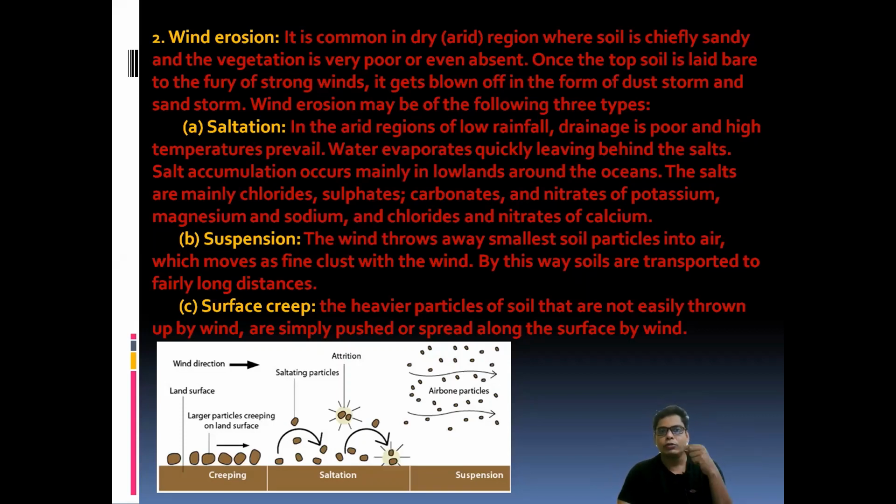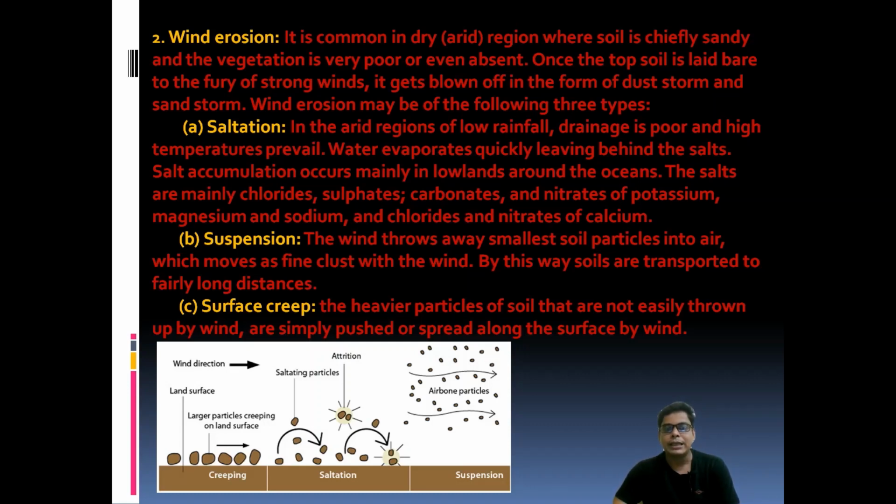So what happens is the wind also carries some sediments or silts that work like a blade on the earth's surface or the soil. In this process, wind erosion can be divided into three types: saltation, suspension, and surface creep. Perhaps you can see in my diagram, I wanted to show the creeping or the saltation.